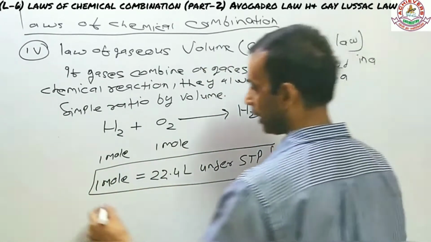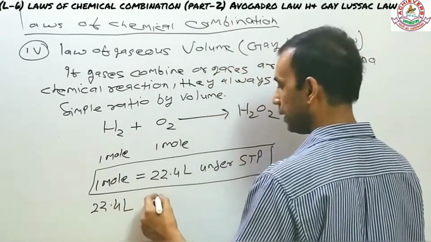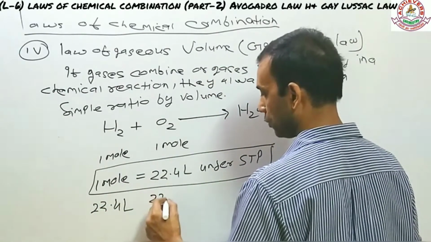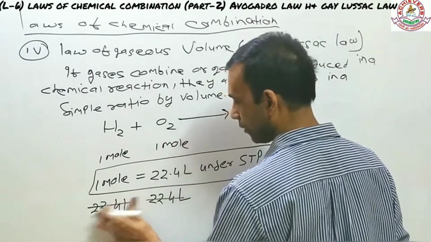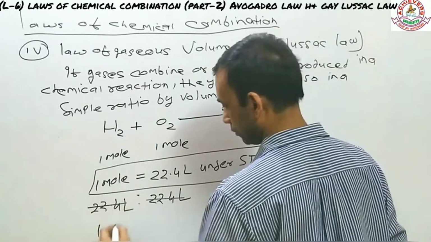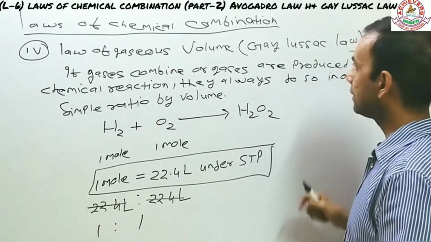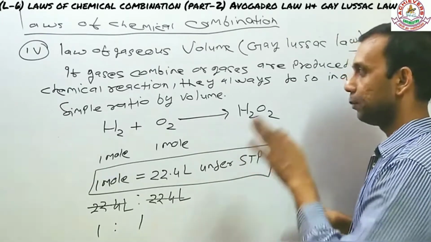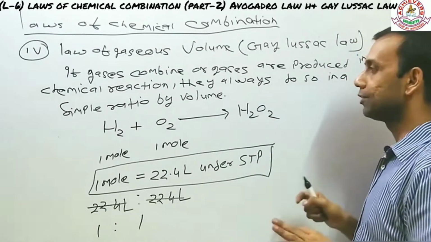So hydrogen is 22.4 liter. Similarly, oxygen is also 22.4 liter. Now the ratio is going to be 1:1. So it proves simply that the law of gaseous volume says that if gases combine or gases are produced in a reaction, they always do so in a simple ratio by volume.